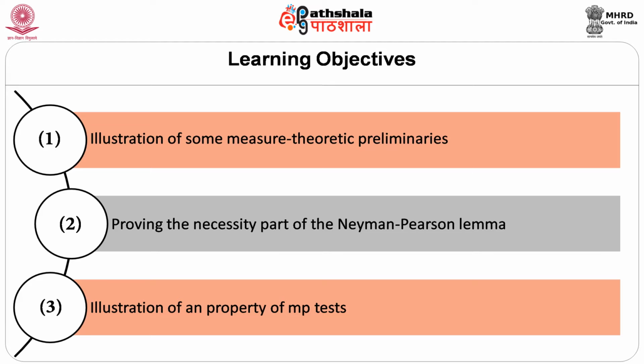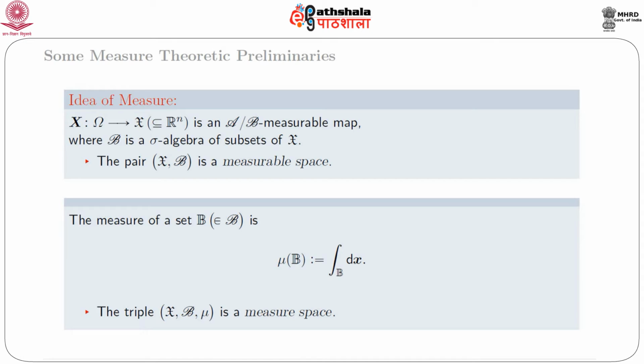In this part, we will give some measure theoretic approach and then provide the necessary part of the Neyman-Pearson lemma and the usefulness of this Neyman-Pearson lemma for getting unbiased test. First, we give an idea of measure.